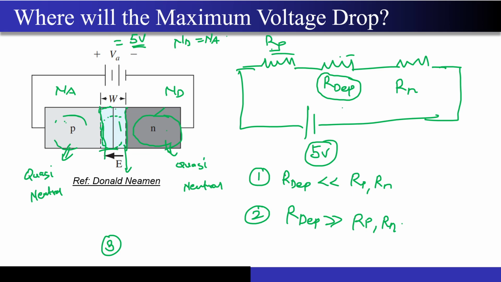Where will most of the voltage drop happen? R_dep, very good. So the maximum voltage is dropping across this R_dep, right? Correct. Now in next week's lecture, you will see that we will also start applying some kind of bias across the semiconductor, right?